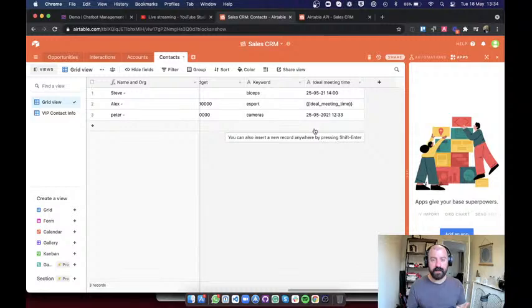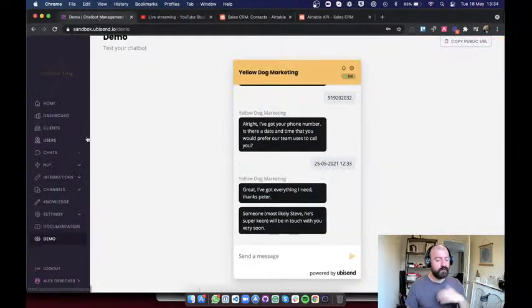They're not necessarily getting an email. They're not having to log into the ubisend platform to find their leads. They can just use the tool that they know and love. They can use the tool that they are used to. They have all of their workflows in that tool.